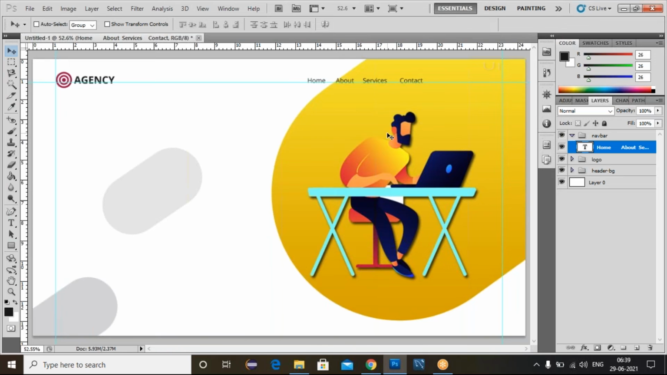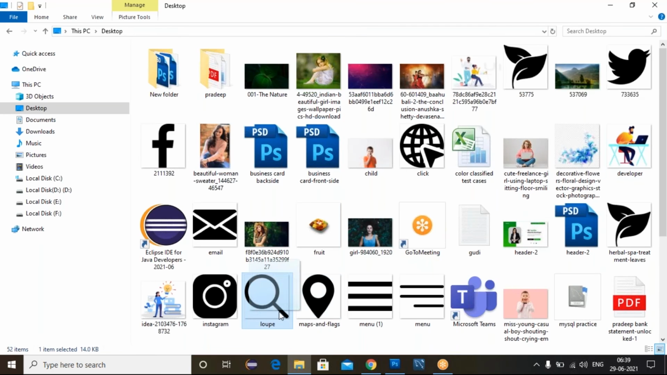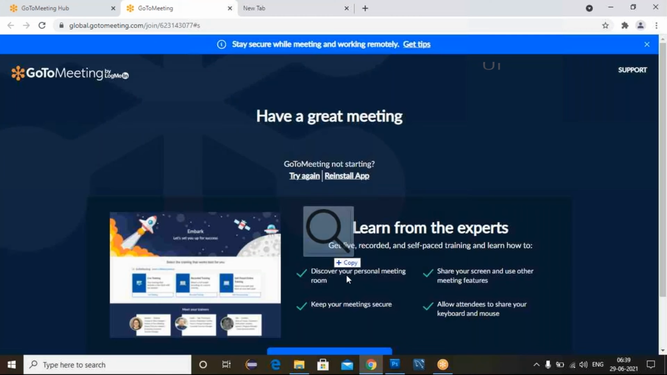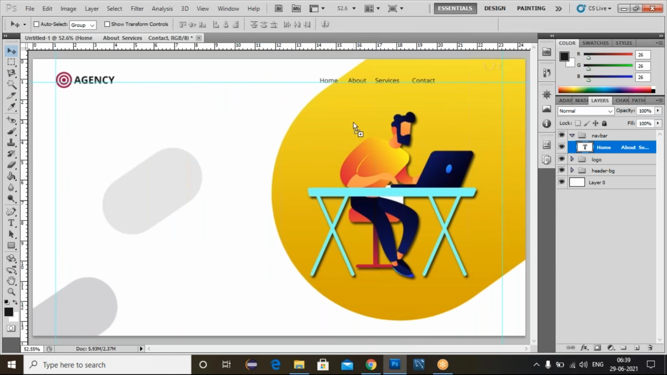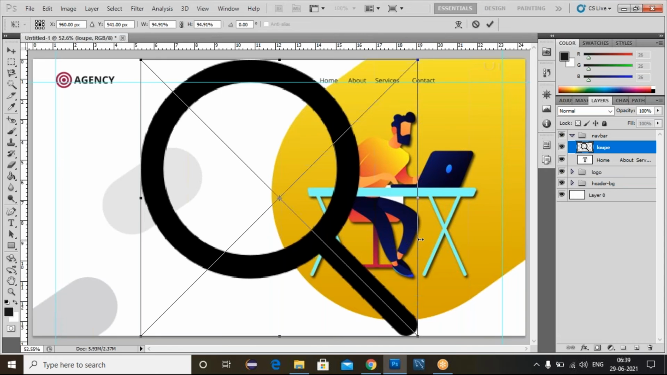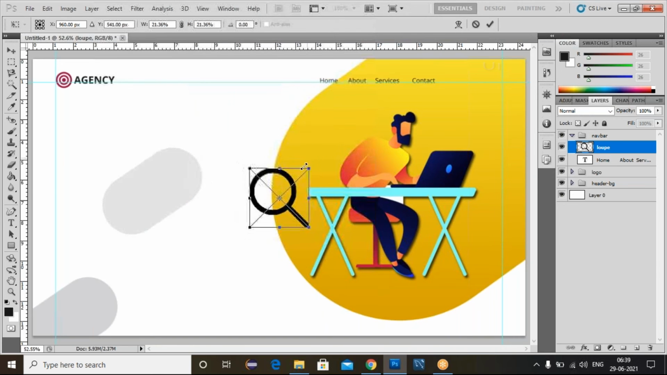I use this ruler. Now we can adjust this one. Now here we place the navigation, and I place one search bar here. So drag the search. Go to there. Drag the search to the Photoshop and use Shift and Alt. Select any edge of the corner.